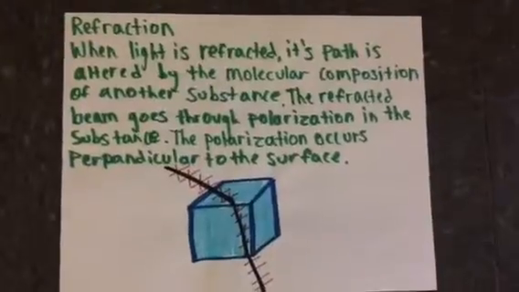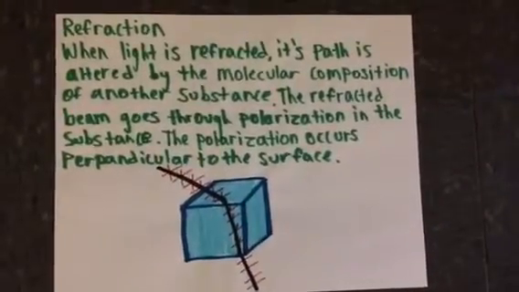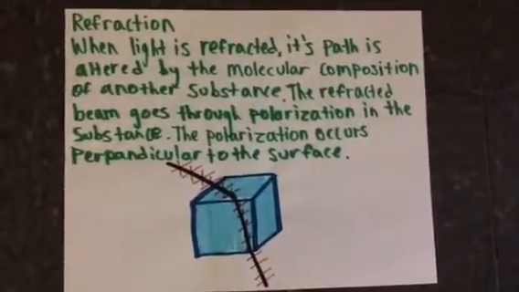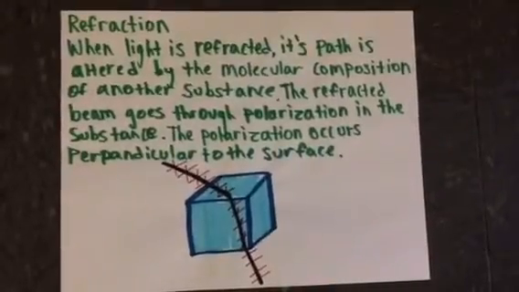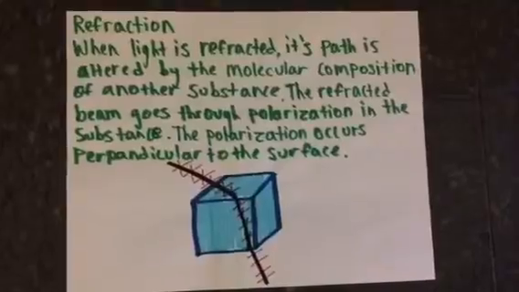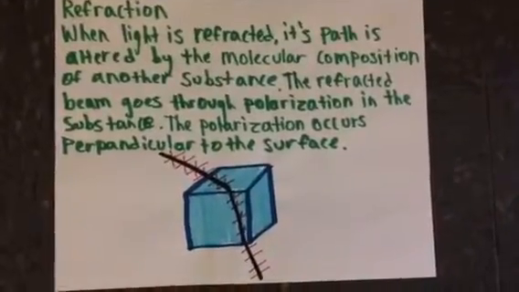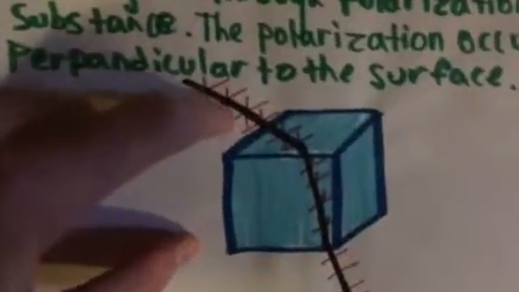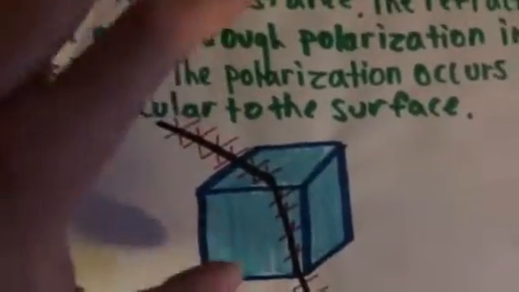Refraction. When light is refracted, its path is altered by the molecular composition of another substance. The refracted beam goes through the polarization in the substance. The polarization occurs perpendicular to the surface. So this light coming in has 2 dimensions, if you understand.